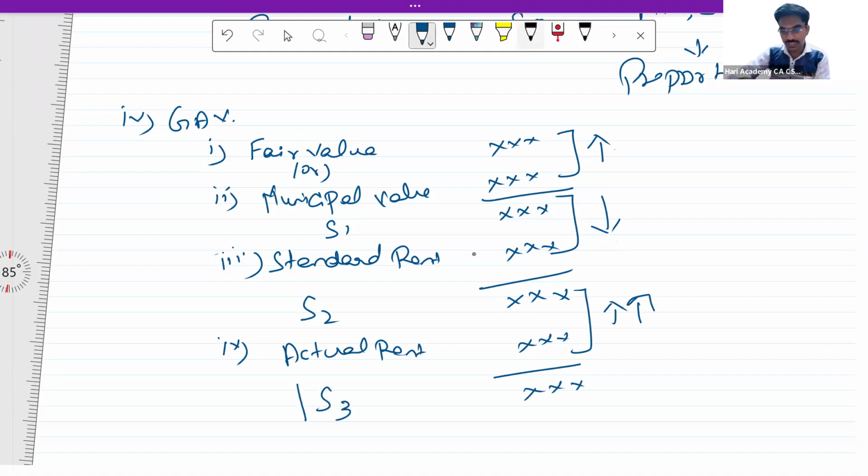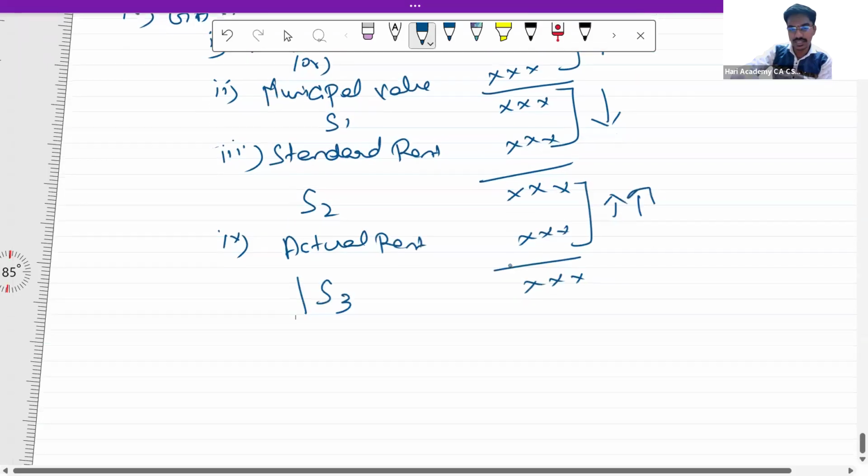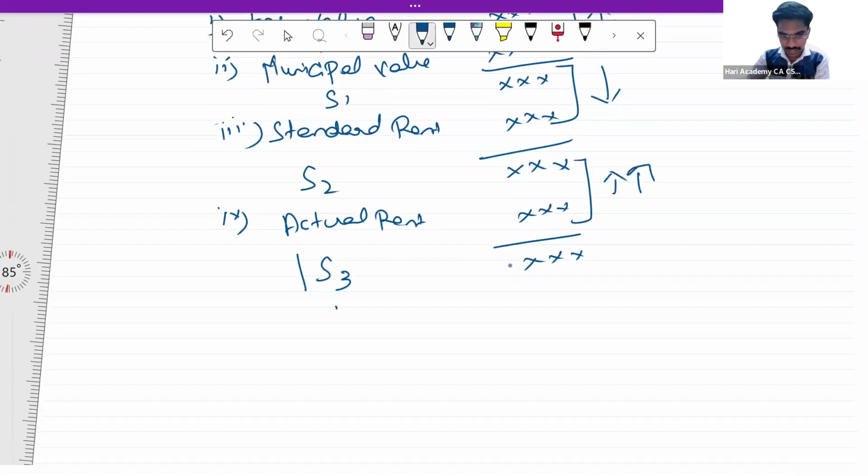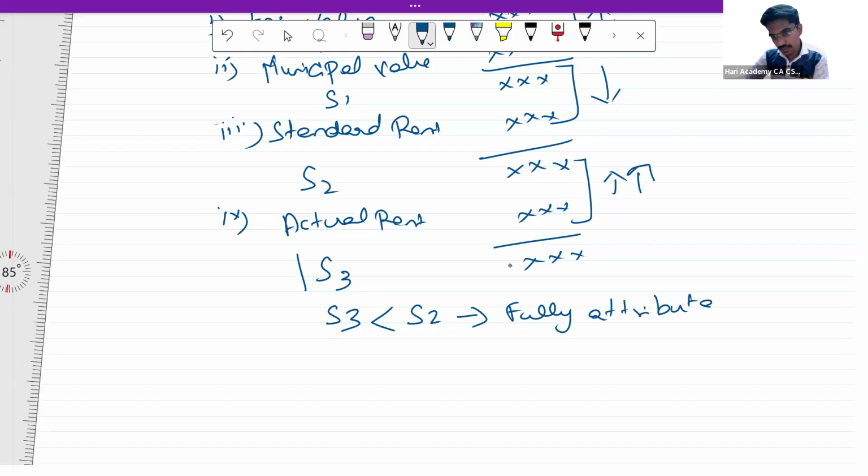However, if step 3 is lower than step 2, and this is fully attributable to vacancy, in this case alone, the answer in step 3 should be taken and not the answer in step 2. This is the only point.